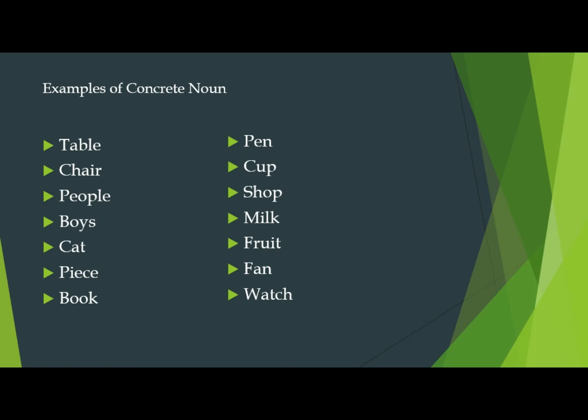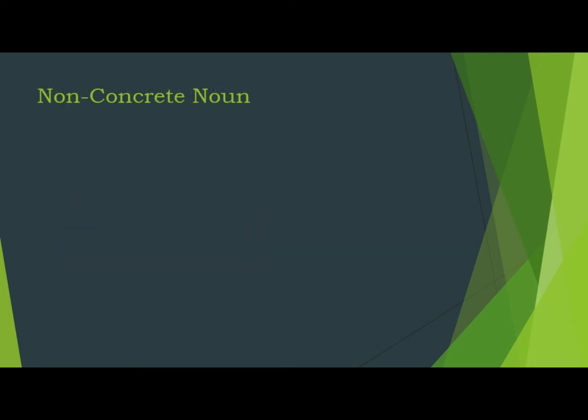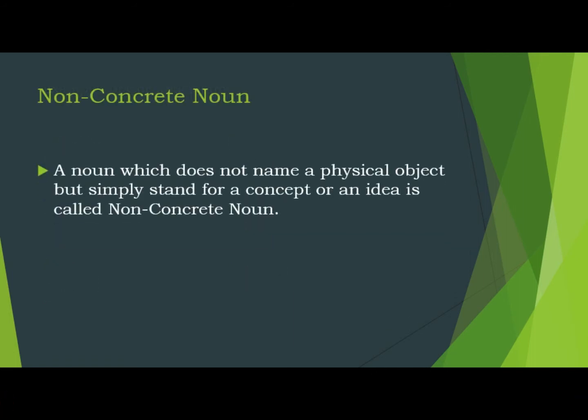Let's proceed to non-concrete noun. A noun which does not name a physical object but simply stands for a concept or an idea is called non-concrete noun. Those things that can be perceived by our senses, meaning we only feel or realize them, are called non-concrete nouns.